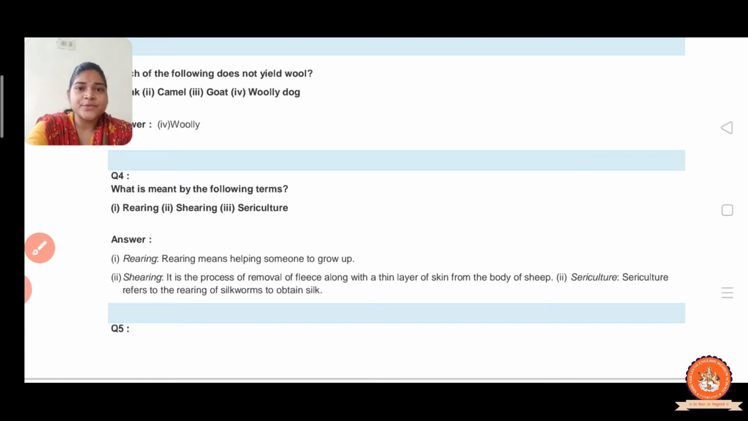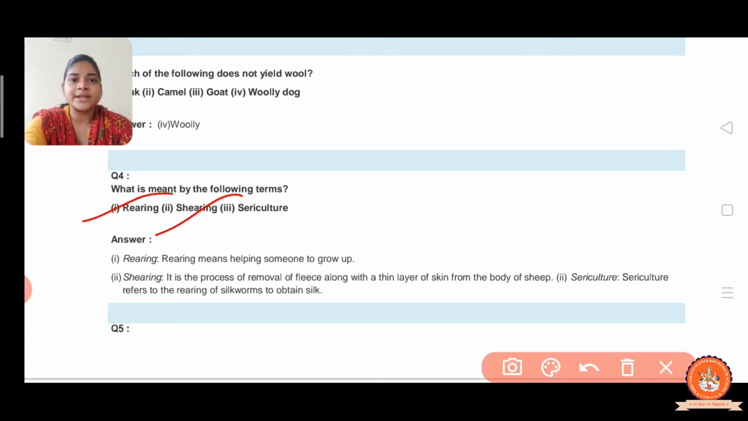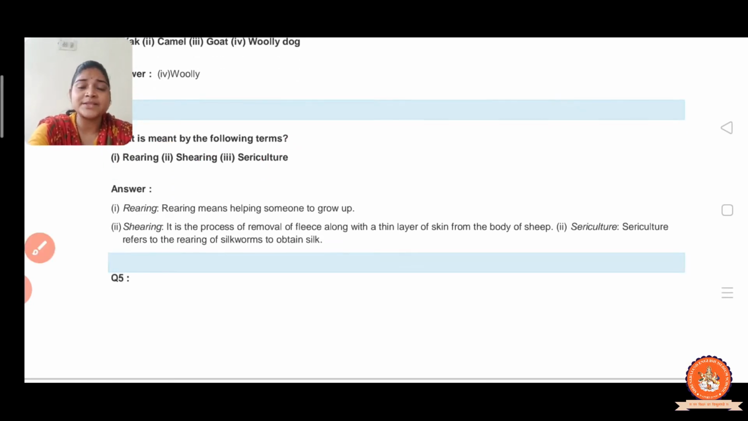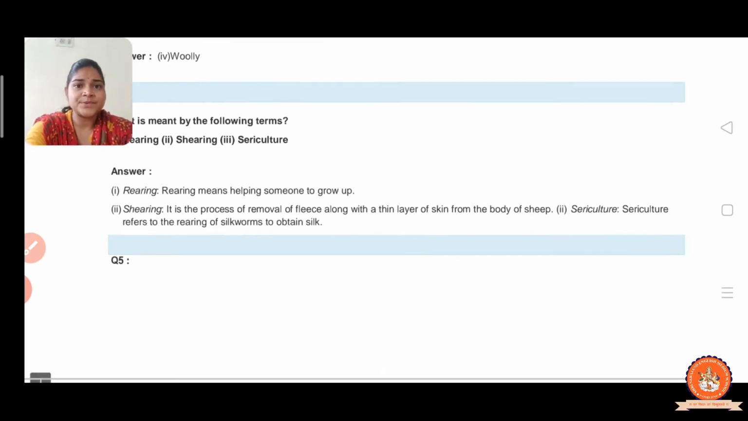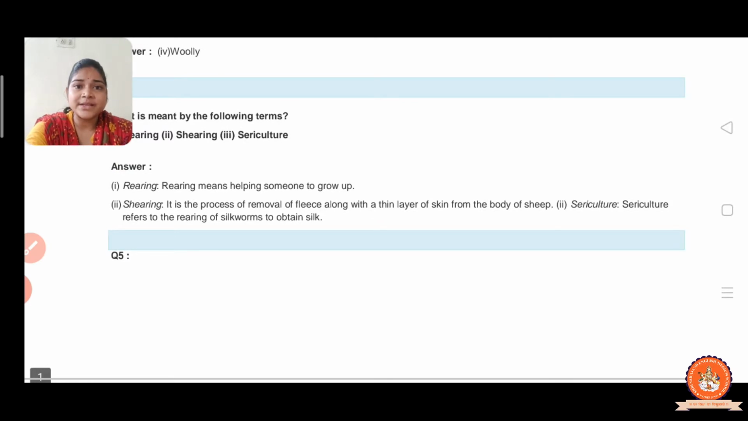Now question number 4. What is meant by the following terms? The terms are rearing, shearing and sericulture. So rearing means helping someone to grow, whether it is breeding, feeding and all. So rearing means helping someone to grow.